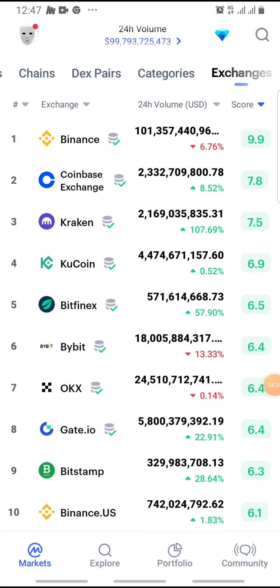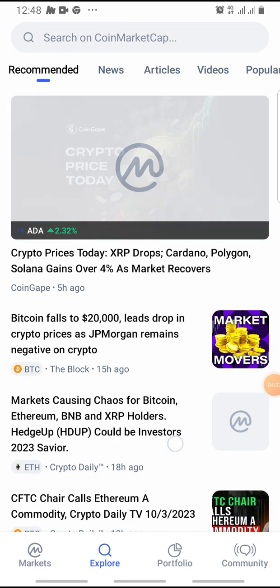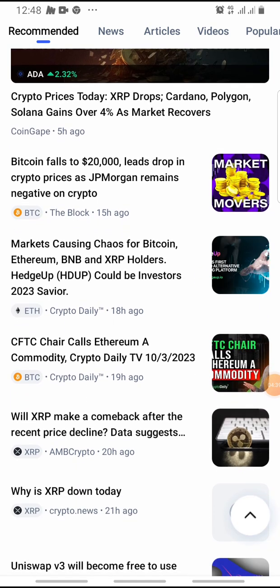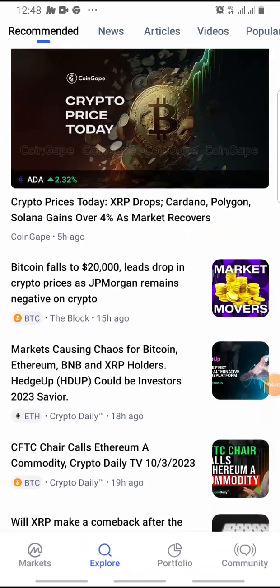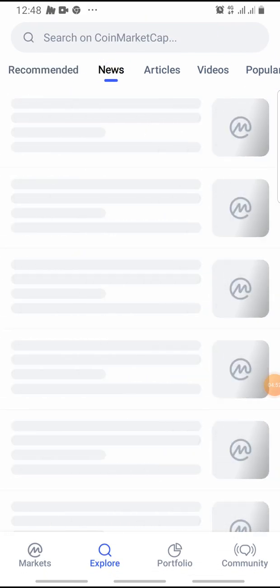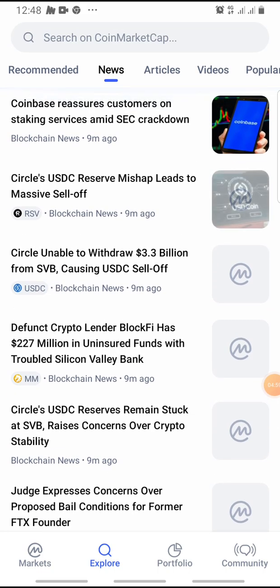So without saying much, if you come down here at the bottom after the market, you see the explore. This is where you get to read news and follow up on what's happening in the market. In case you would like to know what caused the dip in this very period, this place can tell you a lot about it. You can come here and pick any news topic you like and read through. Those are recommended for me, but for random news you can come in here and you can see their topics and decide to pick.